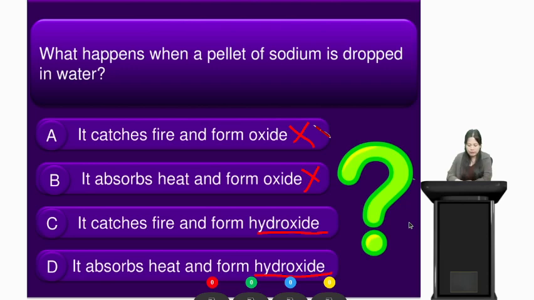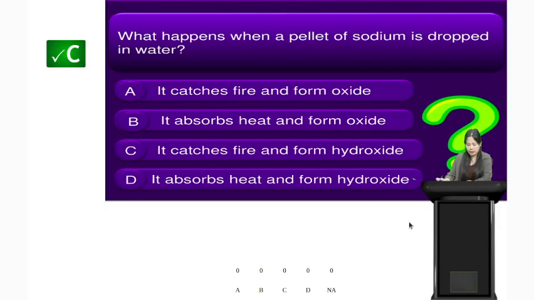Option C, it catches fire and forms hydroxide. Option D, it absorbs heat and forms hydroxide. Yes students, very good. We have seen that when sodium is dropped in water, it catches fire and forms hydroxide. So here the correct answer is option C.